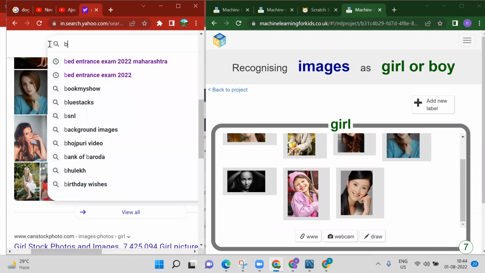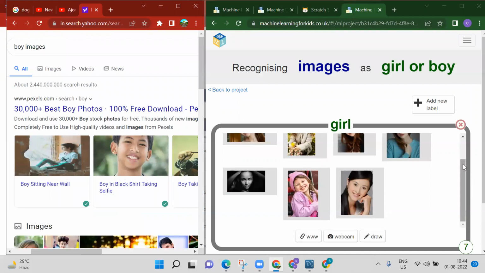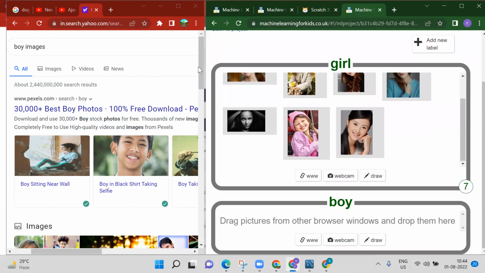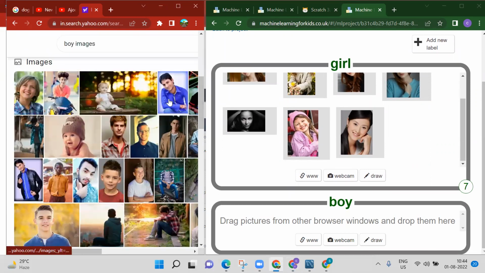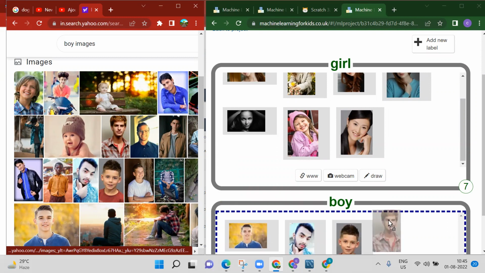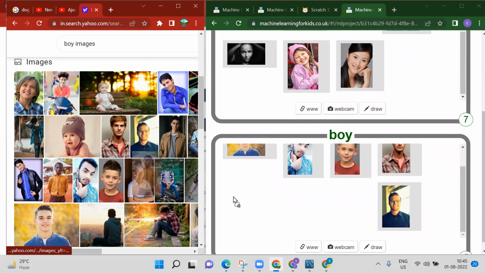Same, we will search for boy image. Scroll down here. So here we have boy. So once you will scroll down, you will get some boy images. So suppose I want to add this image. This one is the sixth. You can add any boy image. Even if you are a girl, so your image you can add inside the girl. And if you are a boy, so your image you can add inside the boy tab. So we can add lots of images.